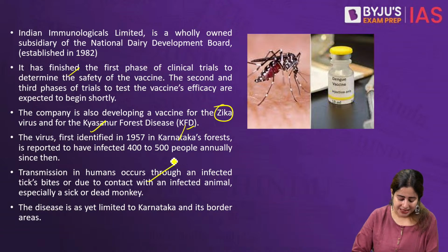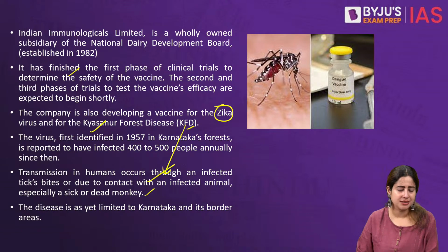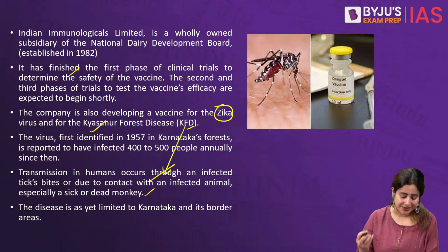In KFD, as we know, transmission happens due to contact with any infested or infected animal, but due to increases in ecotourism, and increasing cases of KFD among people who are dealing with animals, the zookeeping population, and the forest guards who are often attacked by these animals, the vaccine development will spell a wonder.